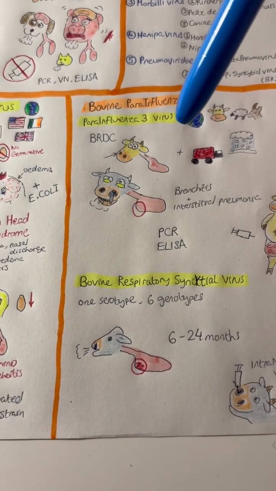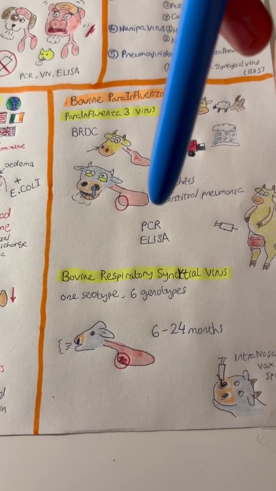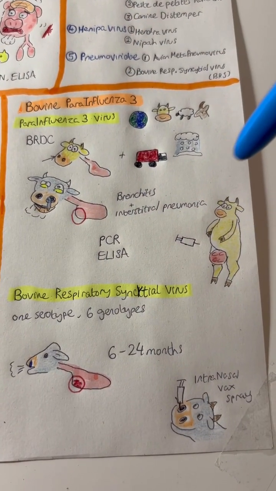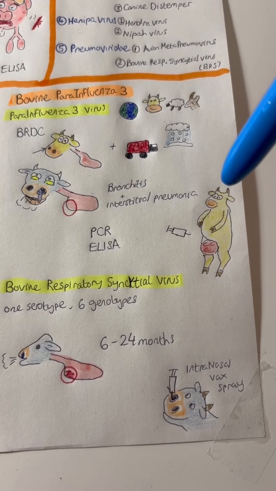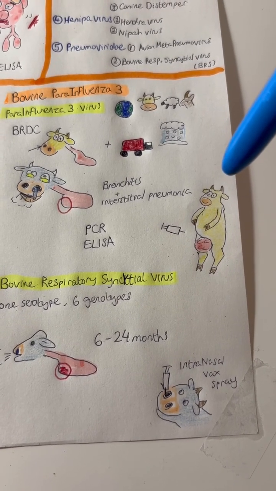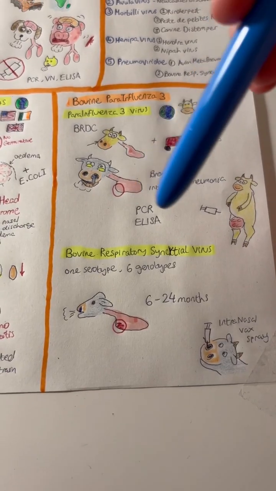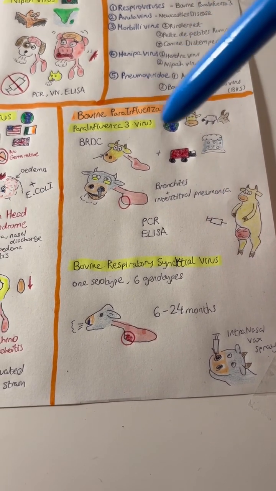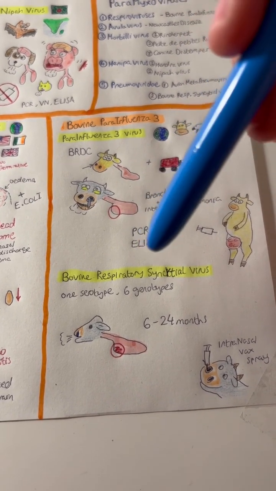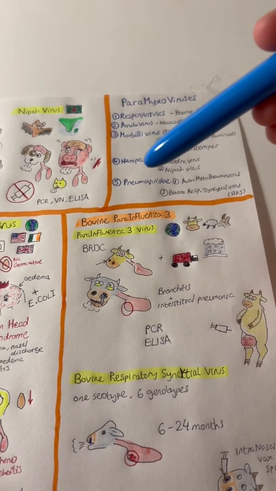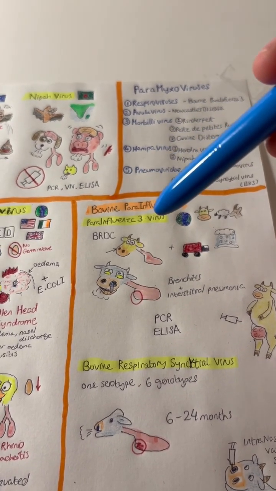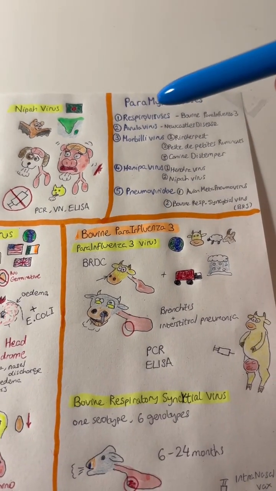The virus can be diagnosed using PCR and ELISA, and for prevention, we can vaccinate the pregnant mothers, as well as giving an intranasal spray to the calves when they're 3 weeks old. Bovine respiratory syncytial virus is very similar to parainfluenza 3. However, bovine respiratory syncytial virus is part of pneumoviridae, and parainfluenza 3 is a part of respiroviruses.